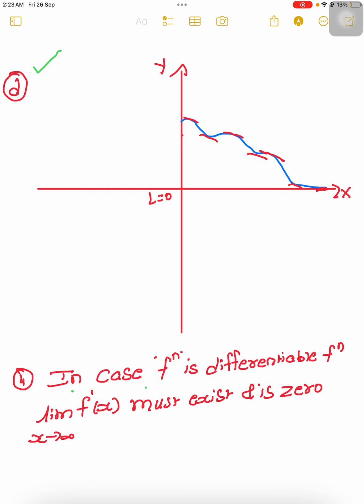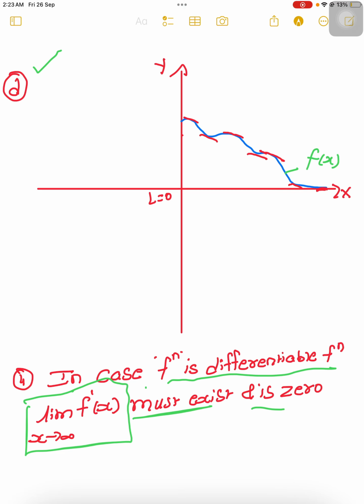What they have given: in case the function is differentiable, the limit as x tends to infinity of f dash of x must exist and be 0. Yes, you can find f of x, and you will get this derivative f dash of x at each and every point, while the function approaches its limit as x tends to infinity, so its limit will be 0.